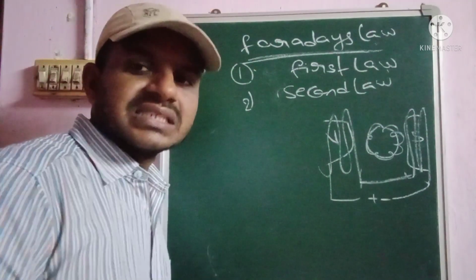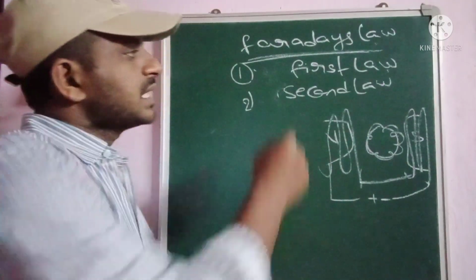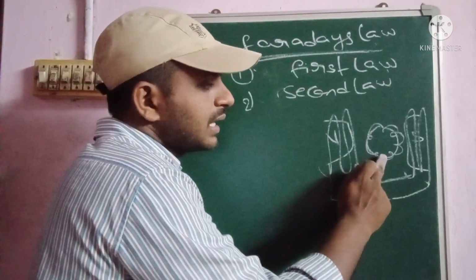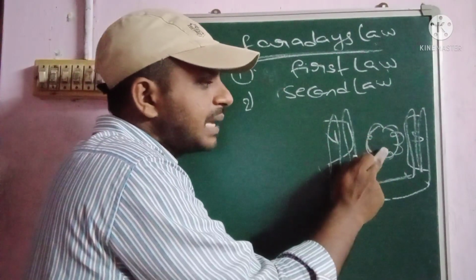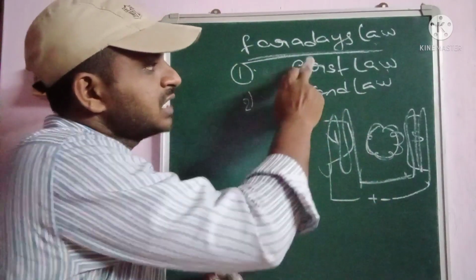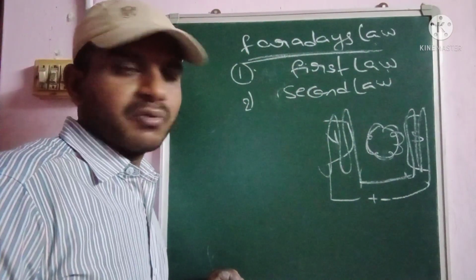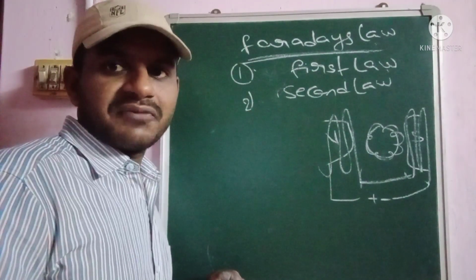This is the construction of a DC generator. So, coming to the first law: when our conductor, here the conductor means the rotor, cuts the magnetic field, then EMF is induced in the conductor. That is given as Faraday first law. For more videos and information on the Faraday first law, please go through our channel.